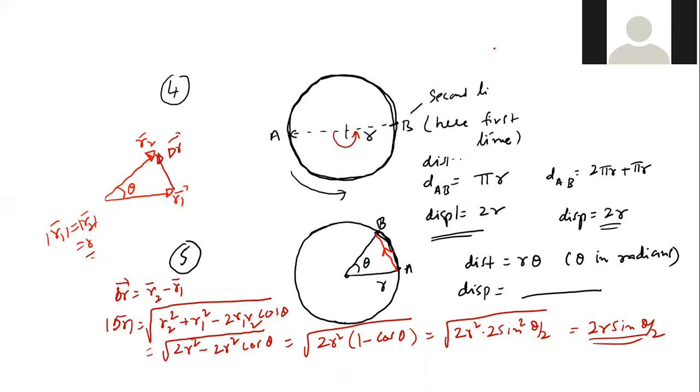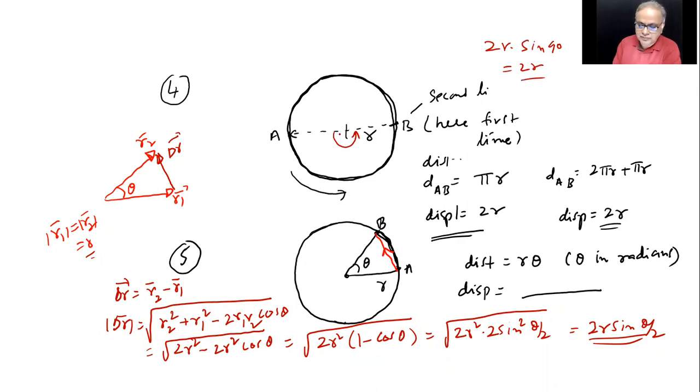So substitute there. 2R sine 180 by 2, sine 90, 2R. If it is 90, you can get. If it is 60, you can get.